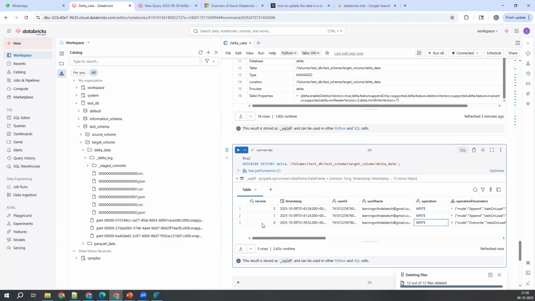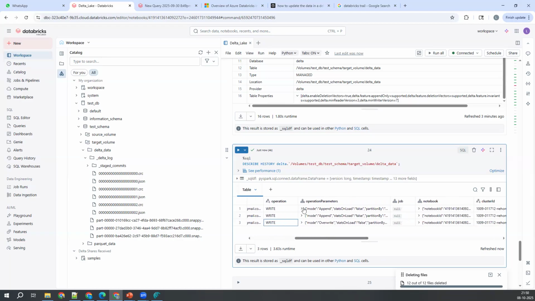Second time also, see, every time you do one transaction, it is creating a version. 0, 1, 2, these are all the versions. The version number always starts with 0. When you create the table in the database, it considers that as the 0th version. Once you start writing the data, 1, 2, 3, 4, and so on. However many transactions you do, that many versions it is going to create in the backend. So what is the use of these versions? I'll talk about that.